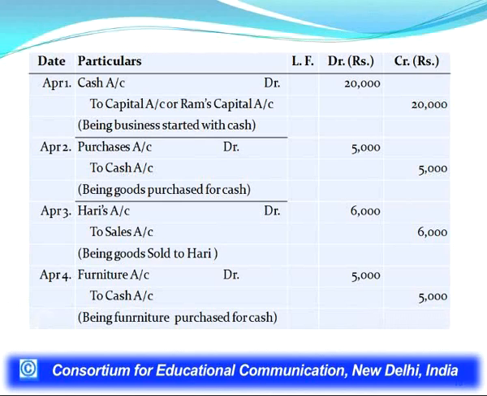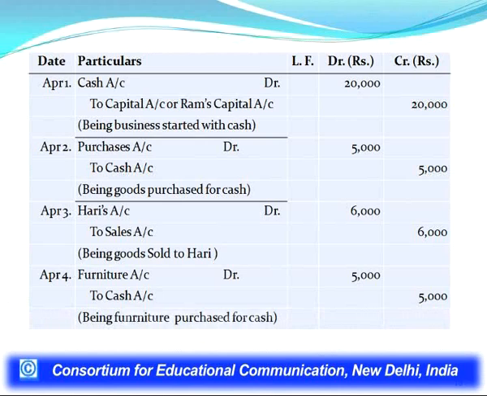Then the next transaction, goods sold to Hari. Hari is a personal account and he is the receiver. So, debit the receiver, Hari's account has been debited to sales account, sales is income or goods goes out, rules will be same. Then the fourth transaction, that is the furniture purchased for cash, nothing is mentioned, means for cash. So, furniture account debit, furniture is a real account, debit part comes in, to cash account.